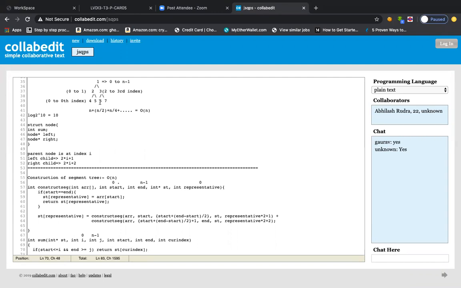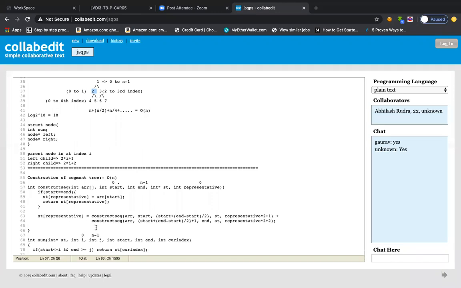If start is 0 and end is 1, then what is the representative node? The representative node will be 2, is it not? So 2, the value I'm highlighting here at this moment, will be responsible for the fourth and fifth elements. So if start is 0 and end is 1, you see this condition, and i is 0.